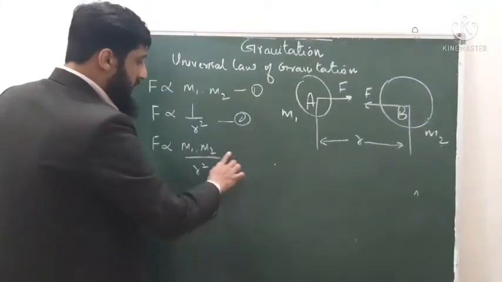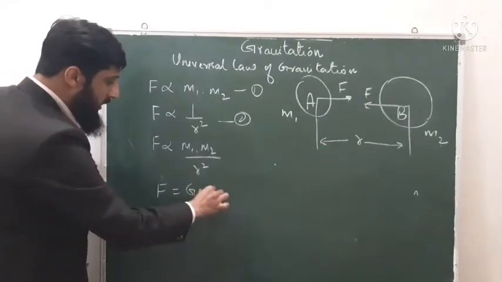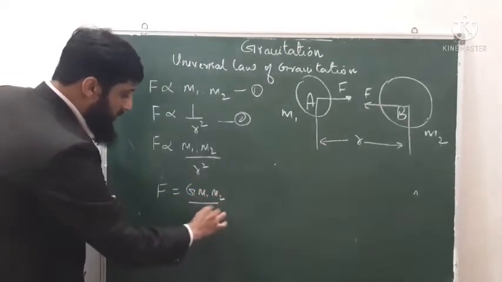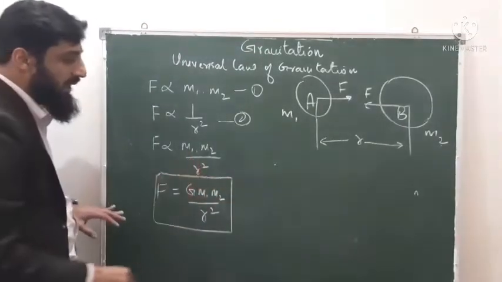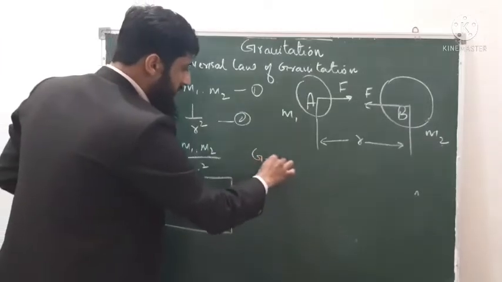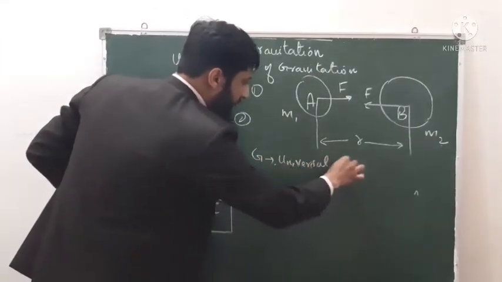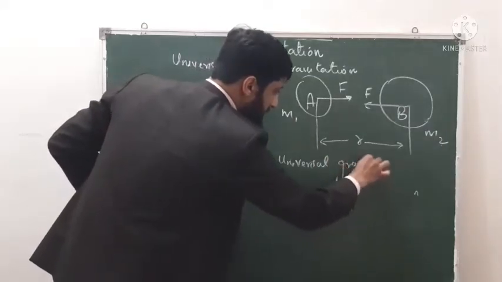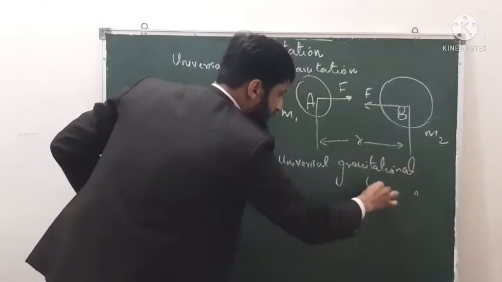So F is equal to G m1 m2 upon r square. This G is called the constant of proportionality, or we can say that this G is the universal gravitational constant.